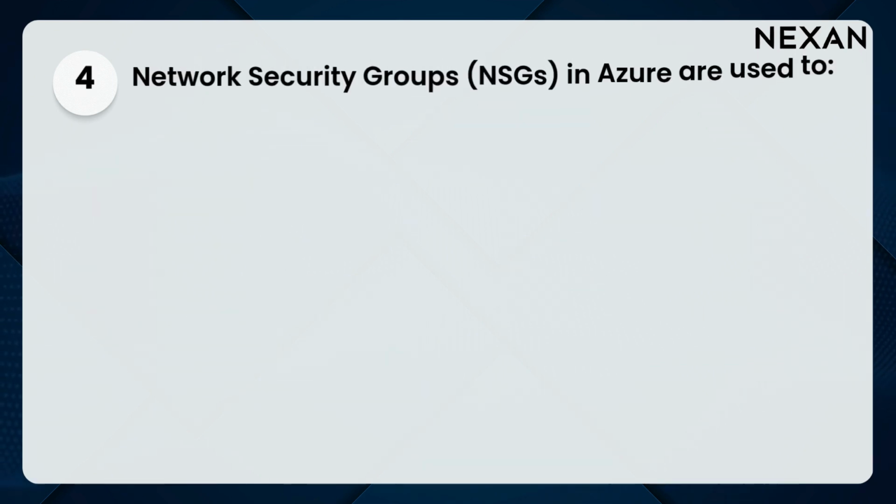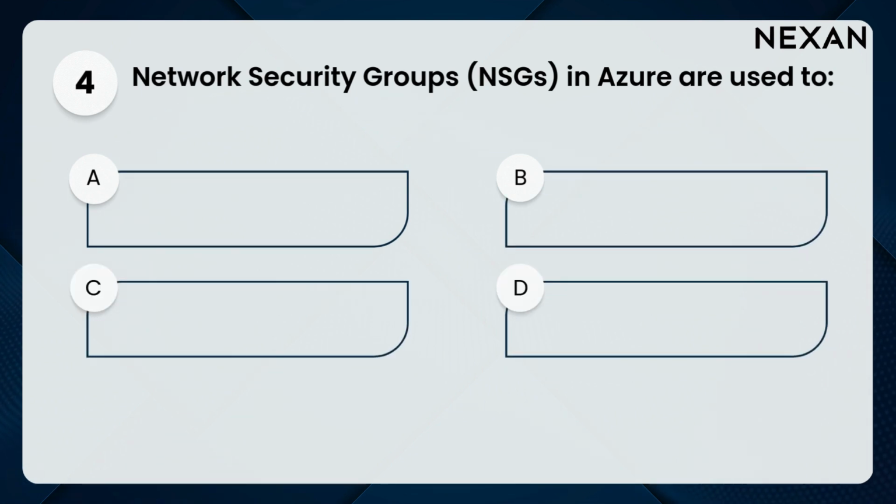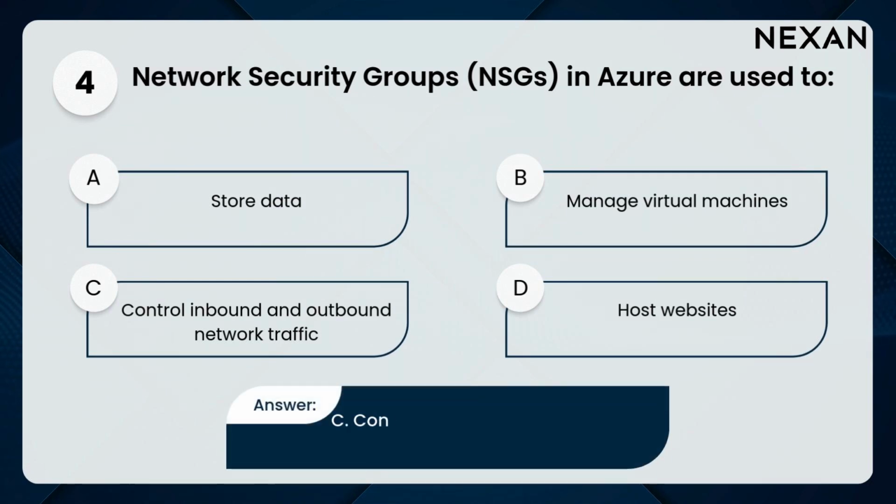4. Network security groups, NSGs, in Azure are used to A. Store data. B. Manage virtual machines. C. Control inbound and outbound network traffic. D. Host websites. Answer: C. Control inbound and outbound network traffic.